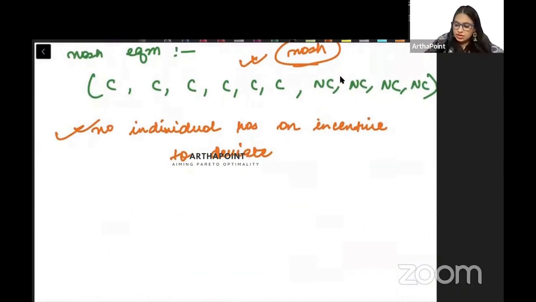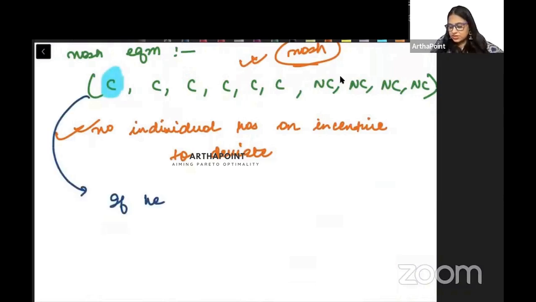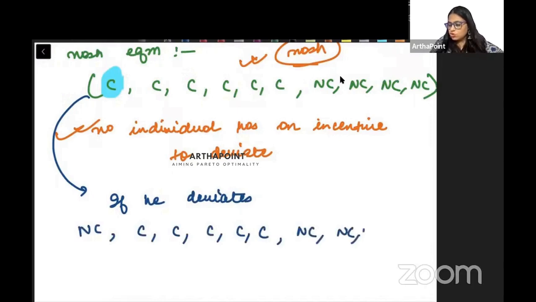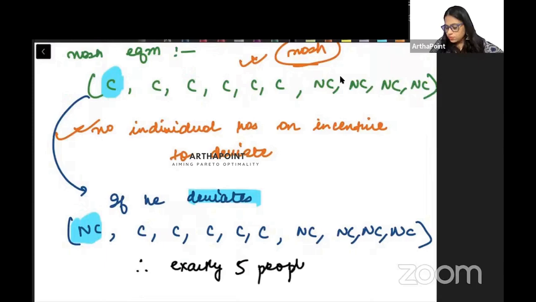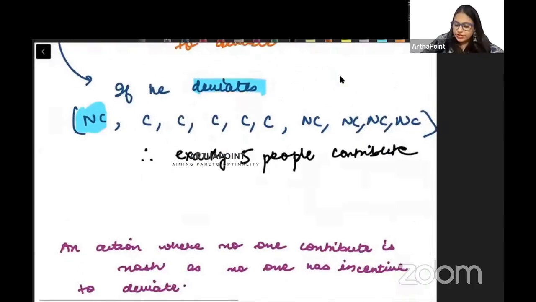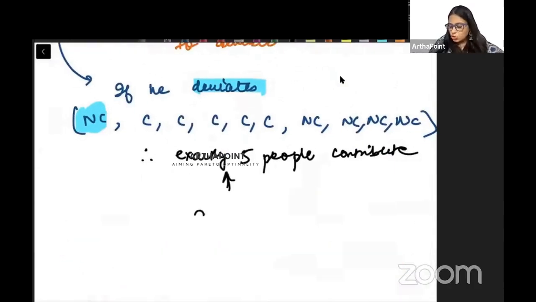Let's see. Consider this individual who's contributing. If he deviates, then what happens? He is not contributing. So now exactly 5 people contribute. When 5 people contribute, the good is not there. That means no public good.